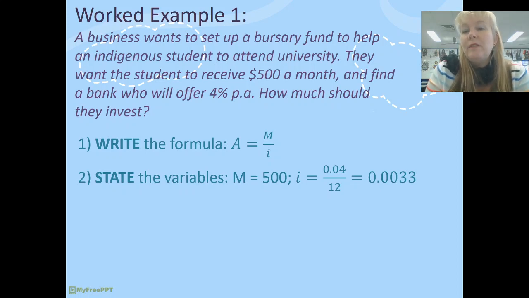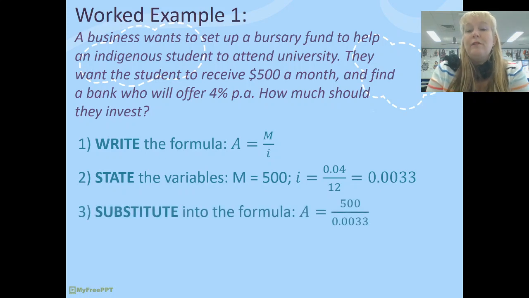So we've got an interest rate of 0.0033. We're now substituting that into the formula. A equals 500 divided by 0.0033. Now, because we're dividing by a very small number, we're going to be getting a larger answer, and that's what we would be expecting. The amount that we're going to invest is going to be much bigger than the amount that's paying out every month.